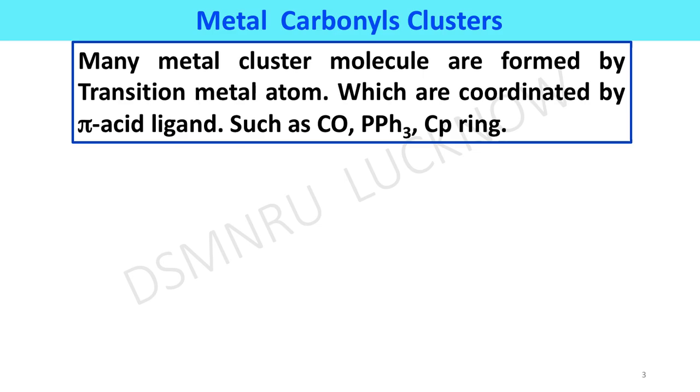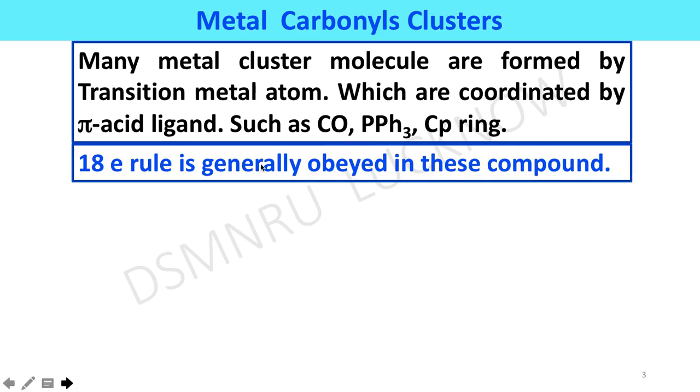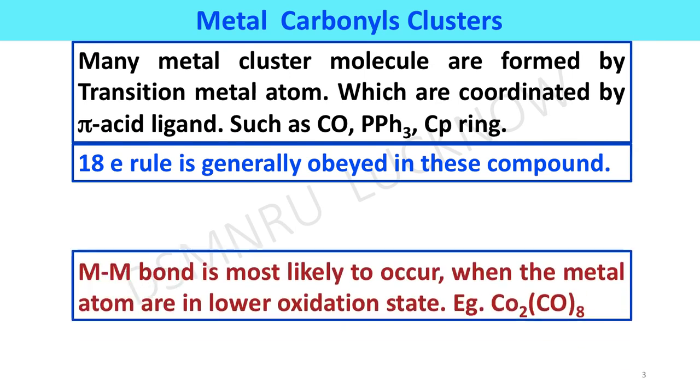Many metal cluster molecules are formed by transition metal atoms coordinated by pi acid ligands such as carbonyl, triphenylphosphine or cyclopentadienyl rings. These all follow the 18 electron rule, which is generally obeyed in these compounds.